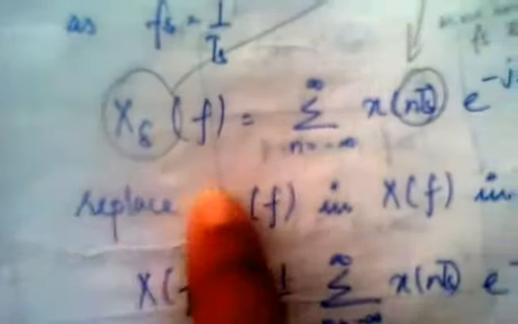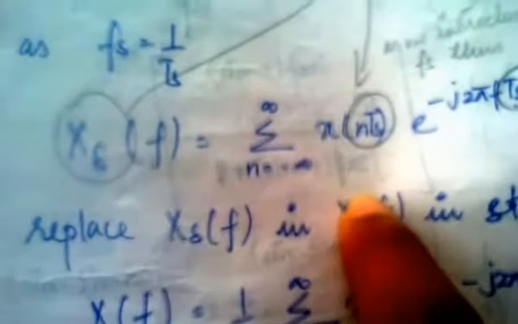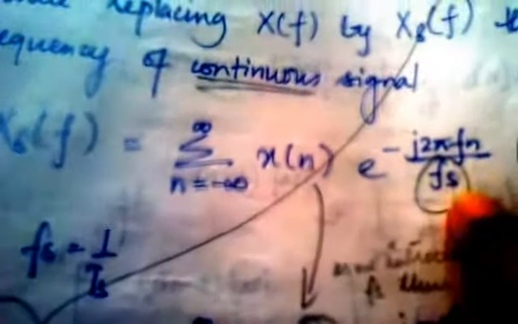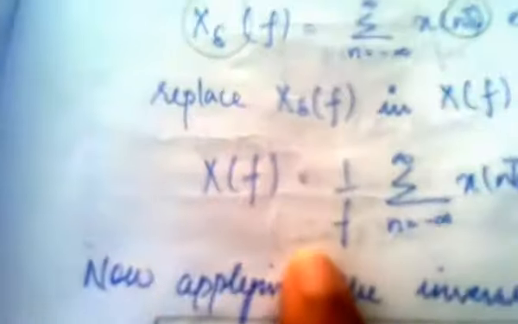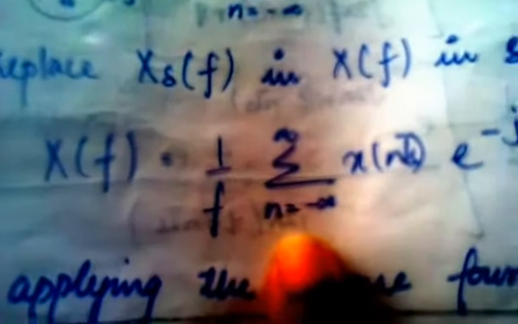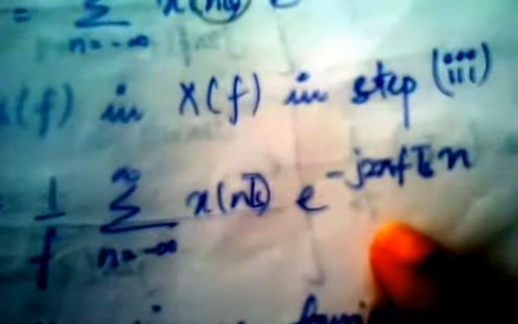So we use this and we write x delta of f is equal to summation n equal to minus infinity to infinity x of nTs e power minus j 2 pi f, where instead of this we have written Ts into n. Now you replace this x delta of f in x of f with step number 3. So we replace, and you write x of f is equal to 1 by fs summation n equal to minus infinity to infinity x of nTs e power minus j 2 pi f n Ts.